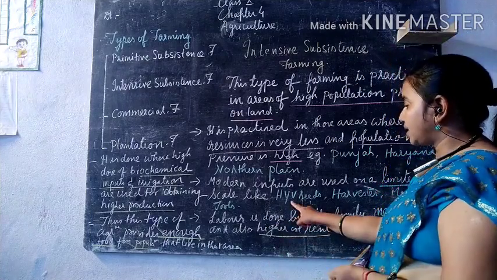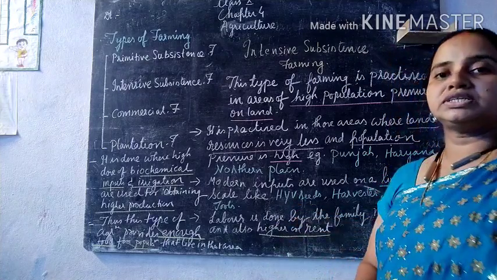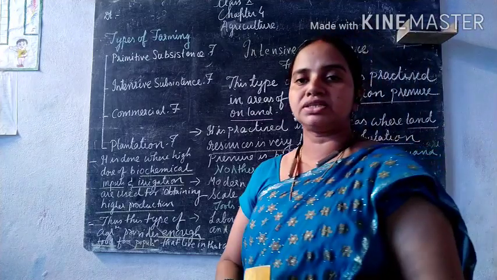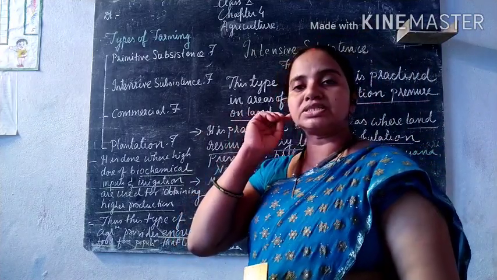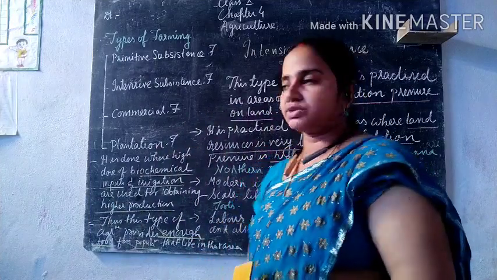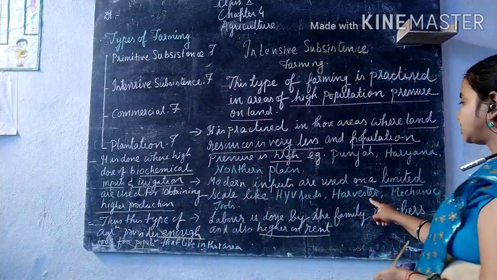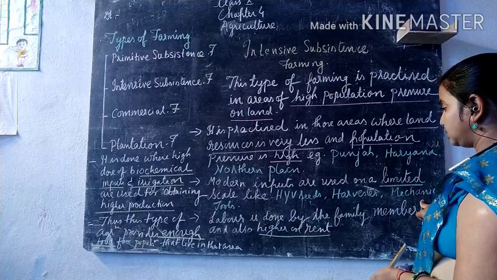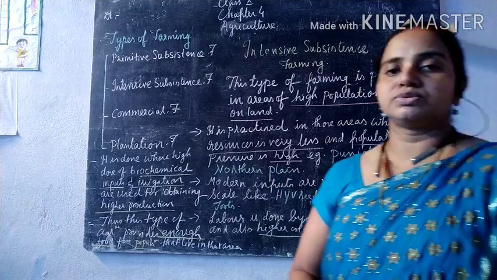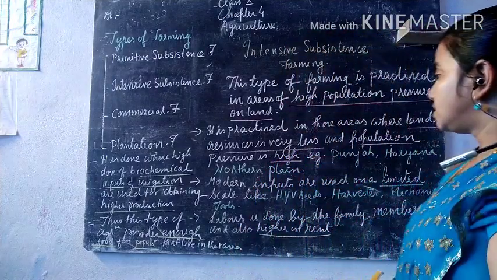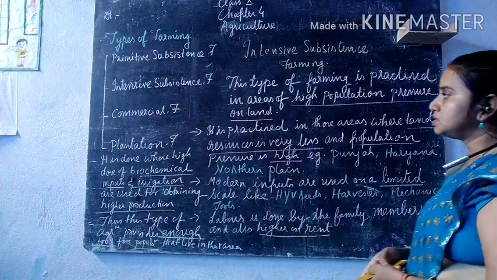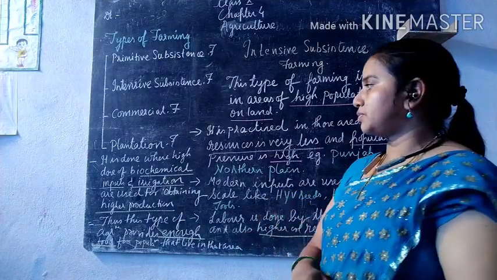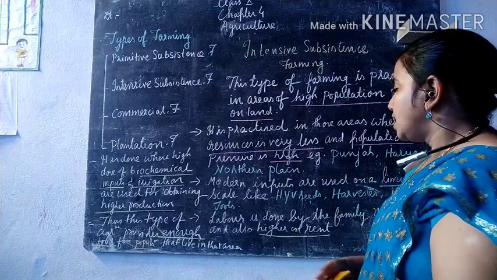Then we have HYVs. HYV is known as high yielding variety seed, which came up during the 60s, during the time of the Green Revolution. Okay, and next we have a harvester and other mechanical tools. These are the different modern equipments used to increase the productivity of the crops.